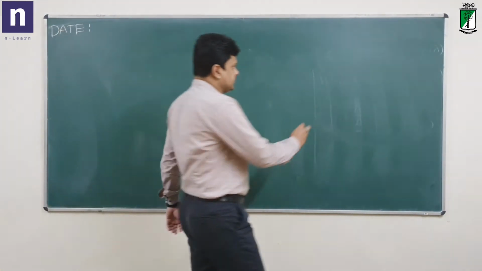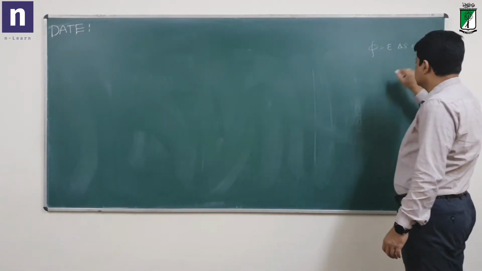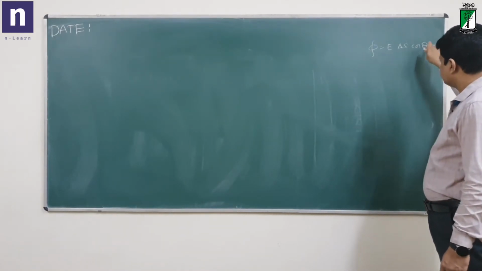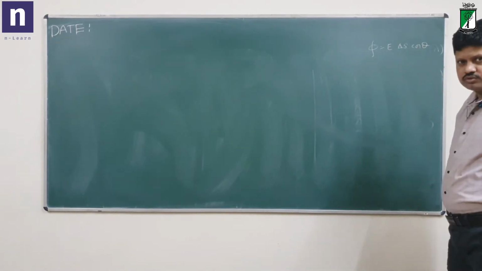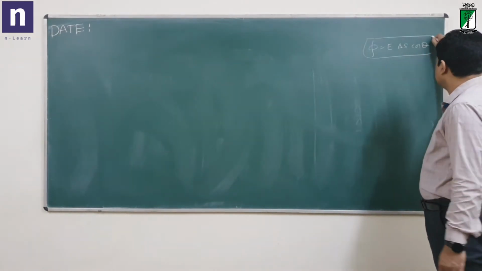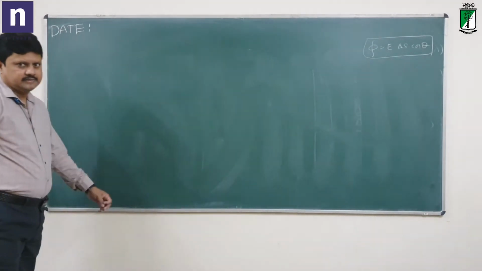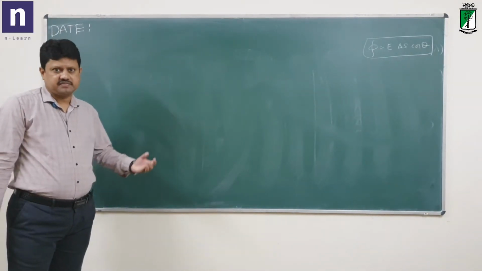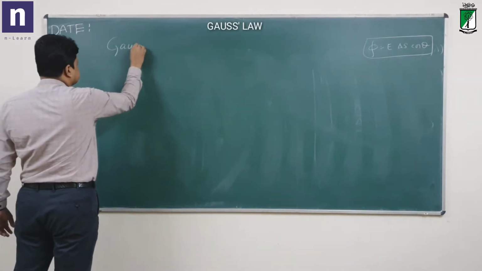Generally, flux is given by phi is equal to E delta S cos theta, that is electric field, area, and cos of the angle between the electric field and the area vector. So that you saw in the previous classes. This is a general expression. Now let us understand another important law here, which gives you an easier approach to find the flux at any point due to a distribution of charges. That is Gauss law.